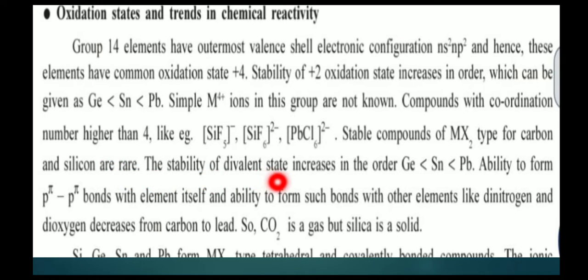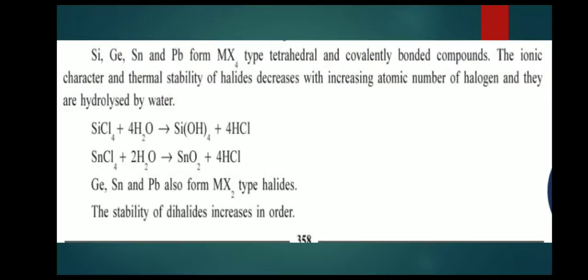The stability of the divalent state increases in the order germanium, tin and lead. Carbon is able to form p pi-p pi bonds with the element itself, and the ability to form such bonds with other elements like dinitrogen and dioxygen decreases from carbon to lead. So CO2 is a gas but silica is a solid. Silicon, germanium, tin and lead form MX4 type tetrahedral and covalently bonded compounds. The ionic character and thermal stability of halides decreases with increasing atomic number of halogens, and they are hydrolyzed by water.